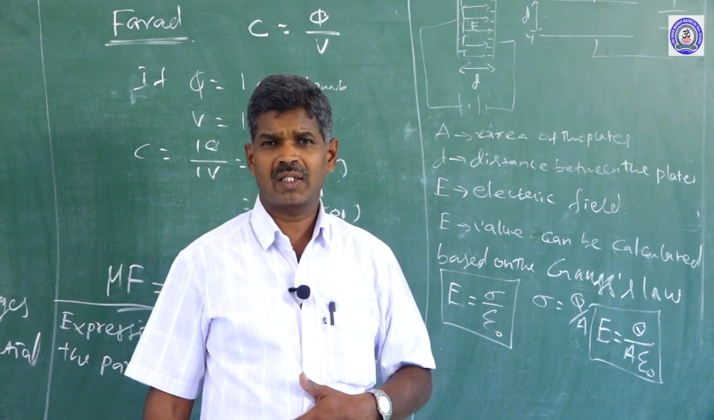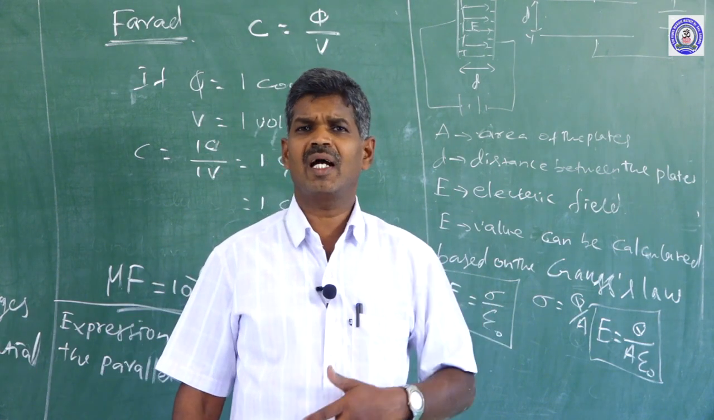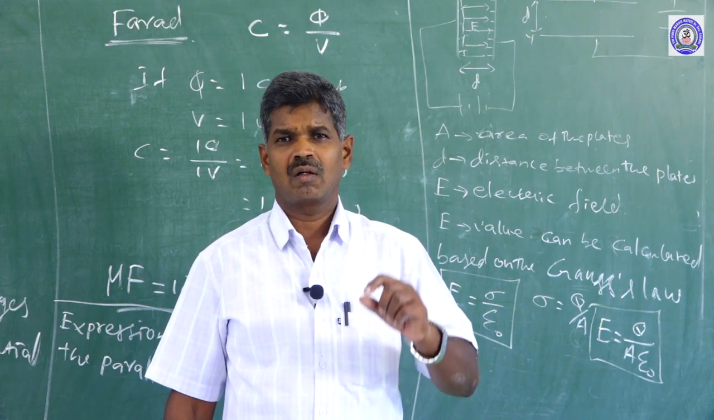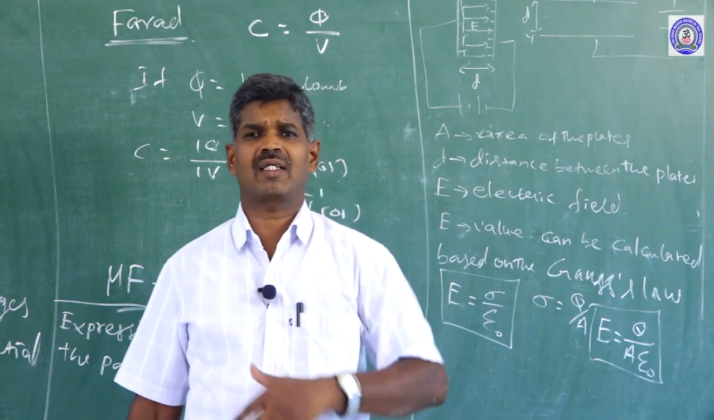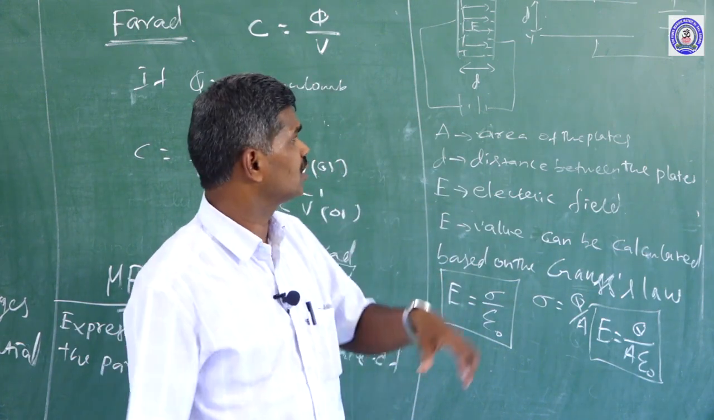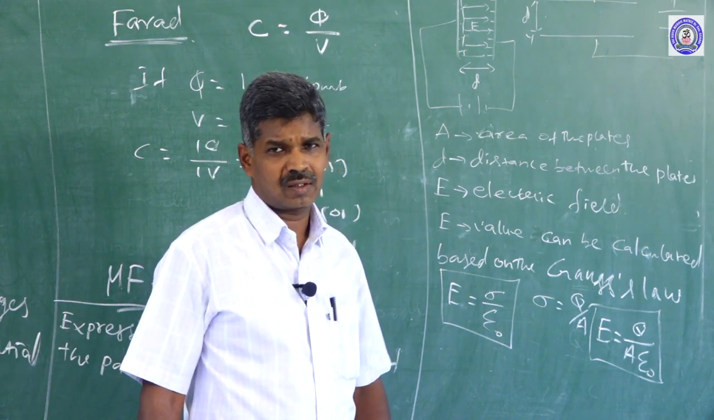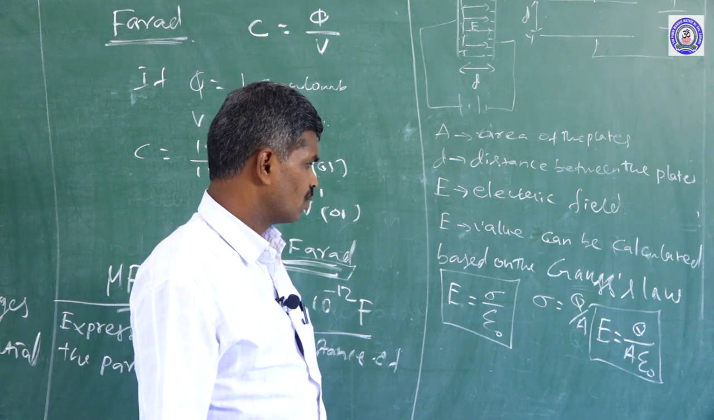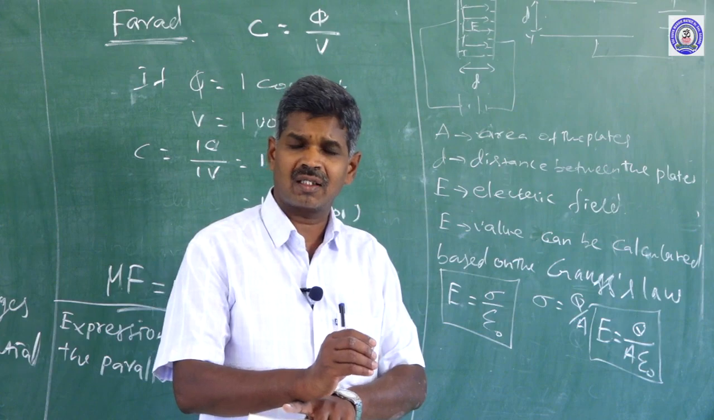Potential difference is nothing but the amount of work done to move a unit positive charge from the Y plate to the X plate, from the negative plate to the positive plate. That is called the potential difference between the plates. Based on that work done, we are going to express the potential difference.